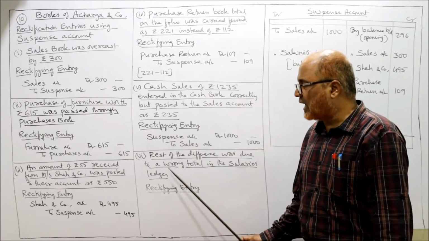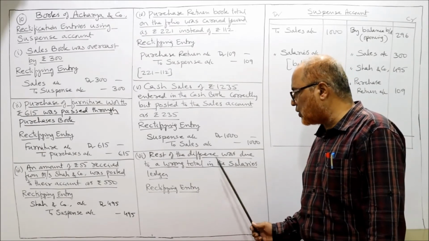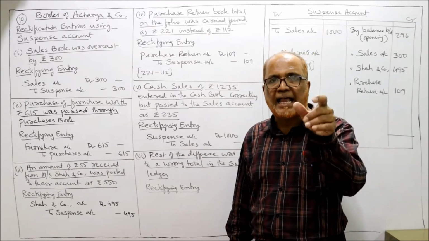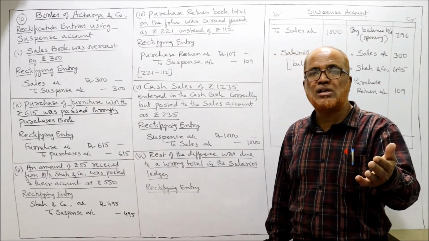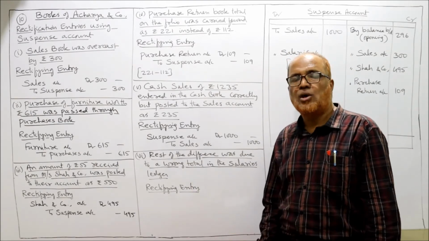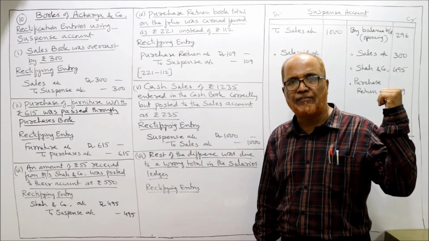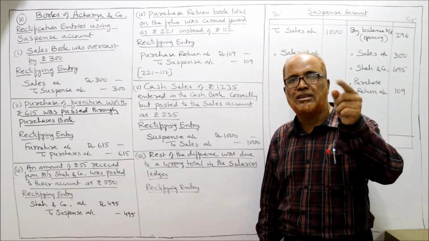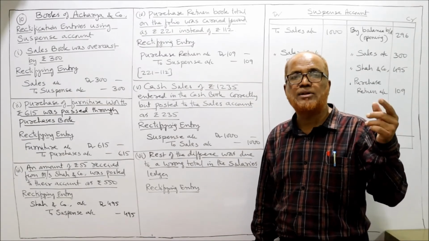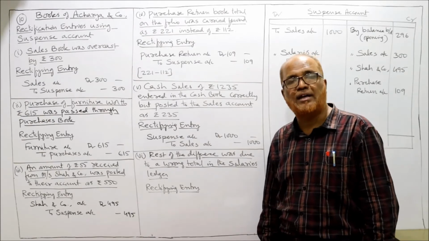Rectified. Now last one. Rest of the difference was due to a wrong total in the salaries ledger. There is a mistake in the salaries ledger. How much was the mistake? Not given in the problem. It is saying rest of the difference. Whatever difference we get in suspense account, that difference is on account of the salaries ledger. Now we'll find out how much is the difference in suspense account. Then only we can pass the rectifying entry.